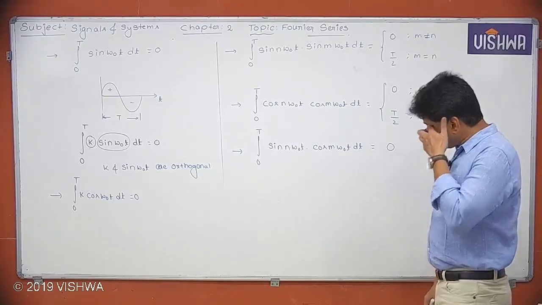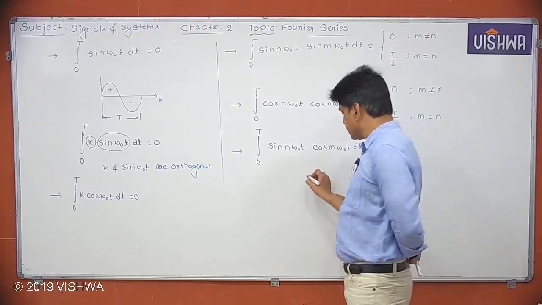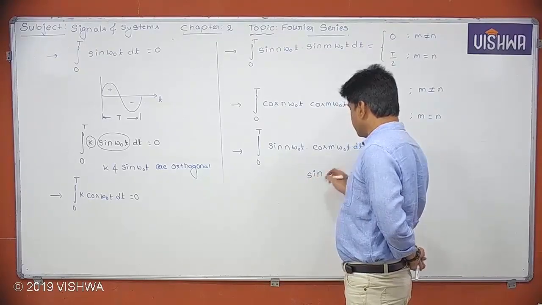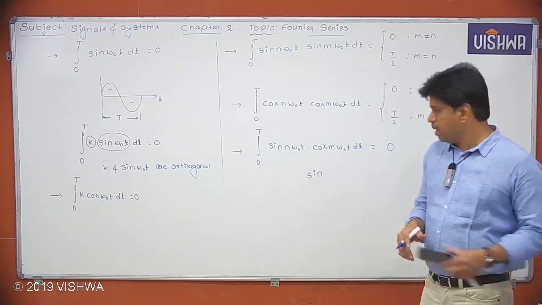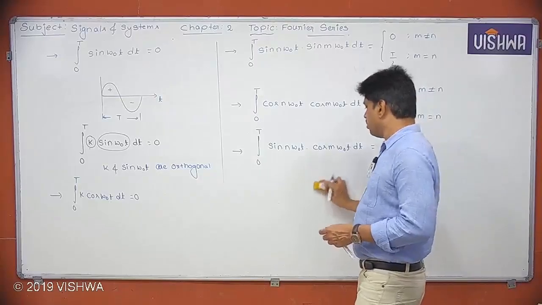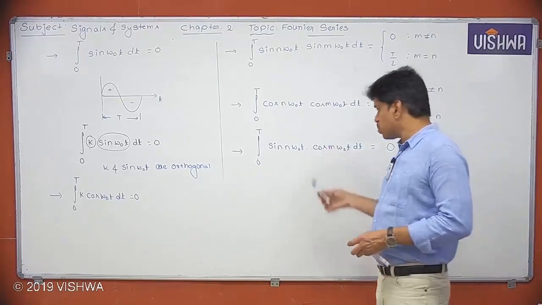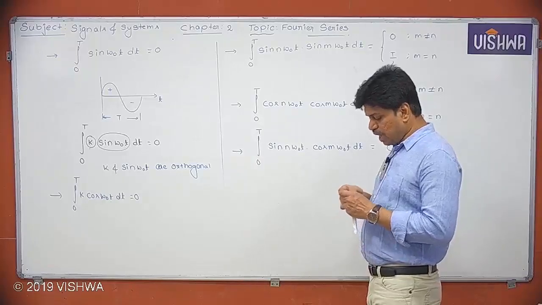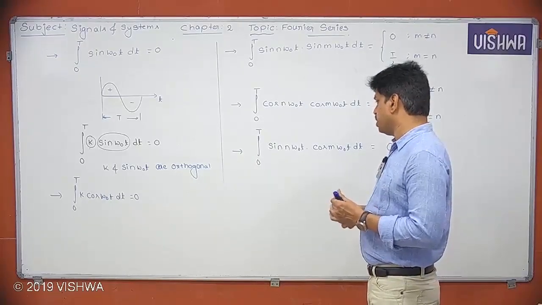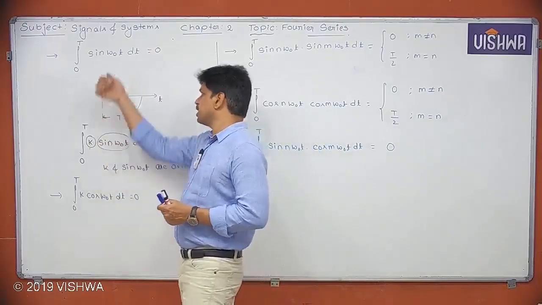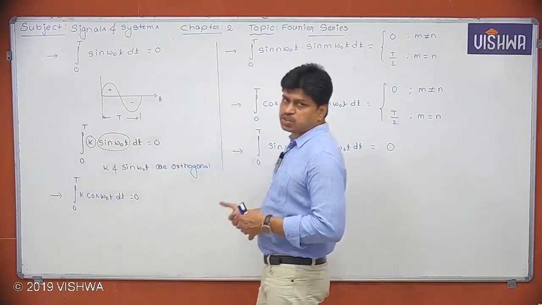So can I simply say this set, sin n omega naught t and cos m omega naught t, will become a basis? Why? Because they are orthogonal to each other and there is no other signal which is orthogonal to them. Some people will comment that, sir, k is orthogonal to cos, k is orthogonal to sine, so there is another signal.